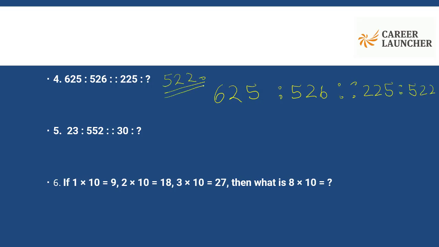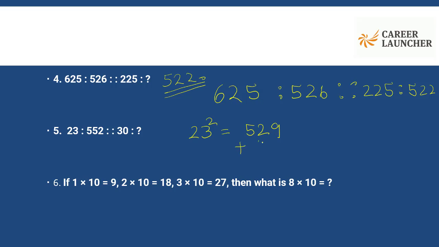As simple as that. Now 23 and 552, and 30 is to some other number. Okay. Now what is 23 square? I'm sure you all can recall it's 529. And I can see 552 is a little closer to it. Let me just take a shot.